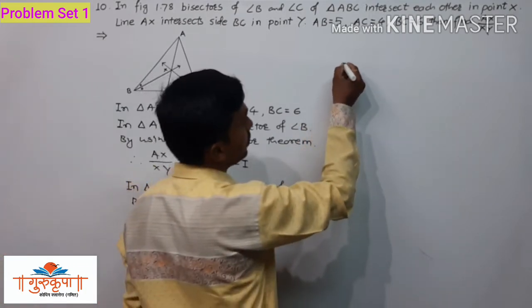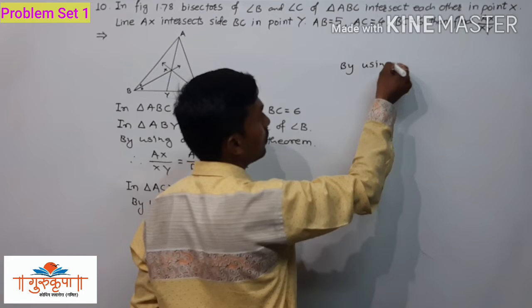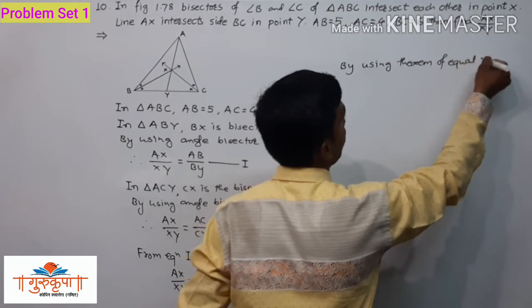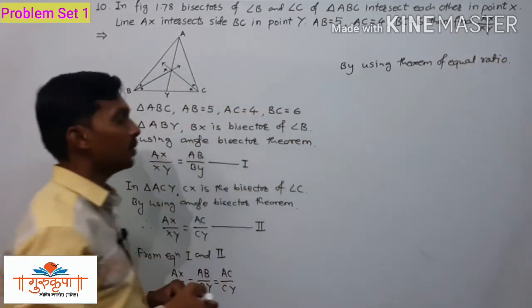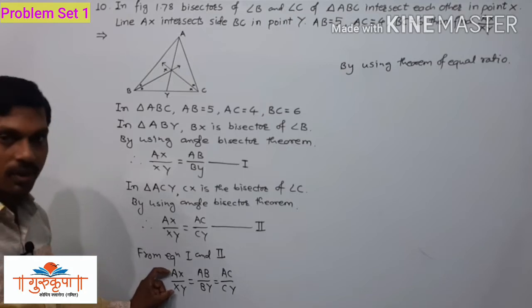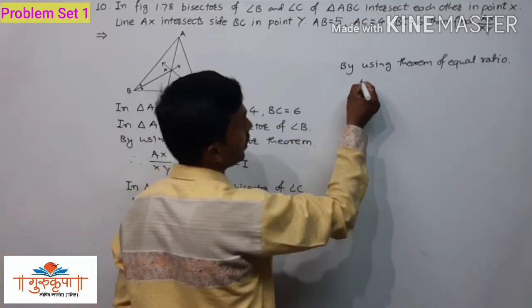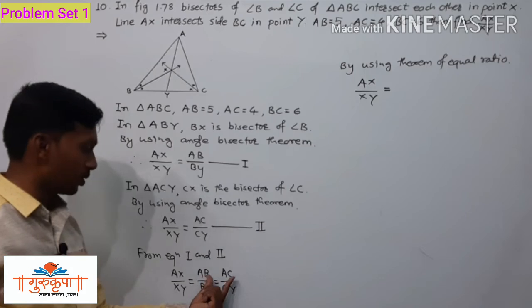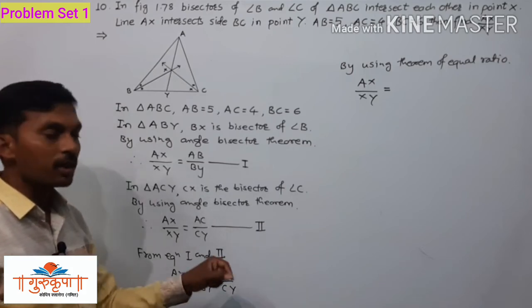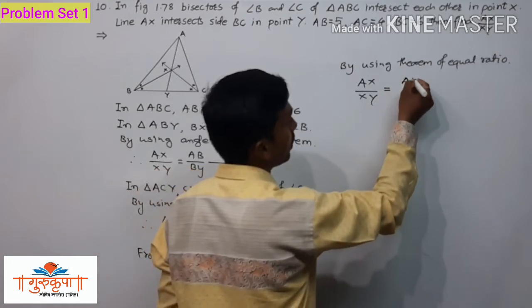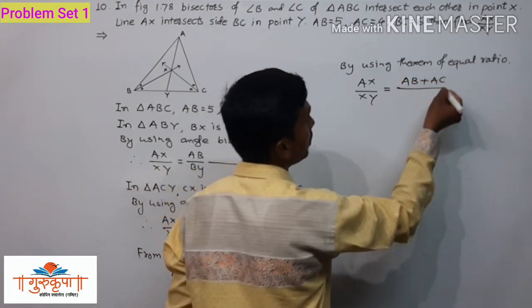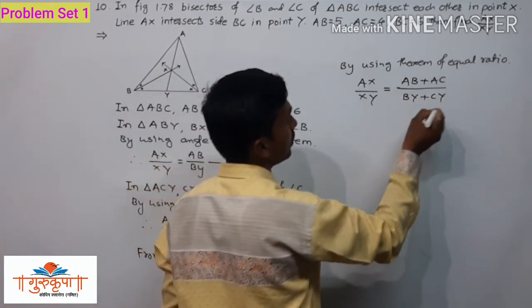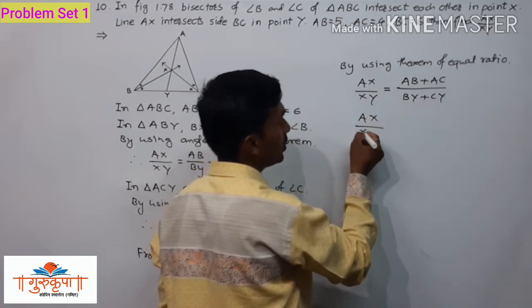We put this ratio as it is, since we have to find the value of this, that is AX upon XY is equal to the sum of numerators over the sum of denominators: AB plus AC upon BY plus CY.